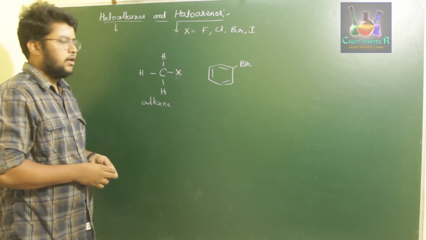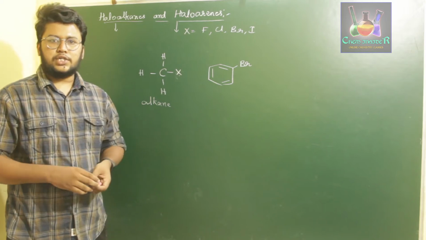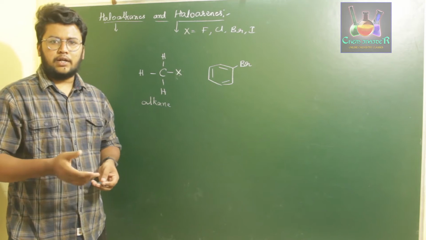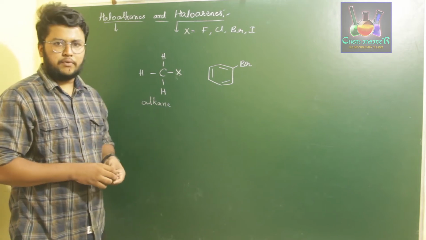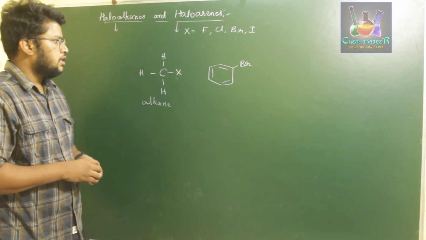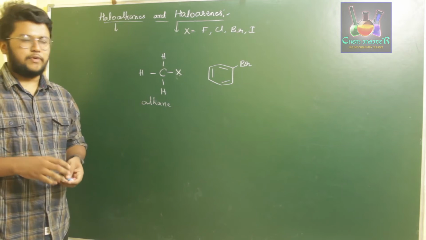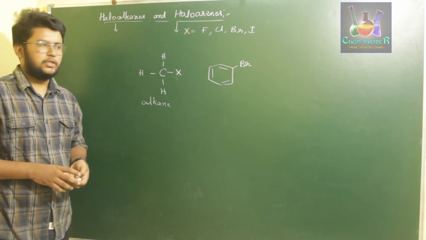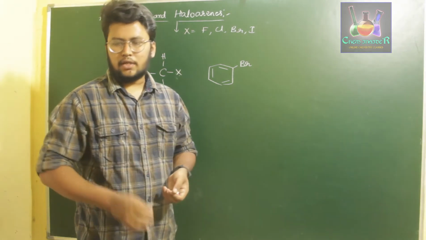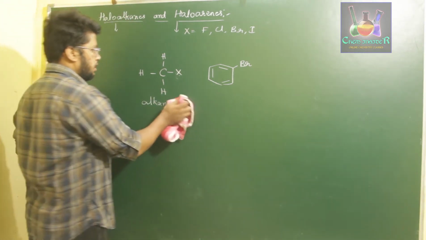Next, the halogen atom may be attached to a specific carbon with different hybridization: an sp3 carbon having a halogen atom, or an sp2 carbon, or an sp carbon having a halogen atom. Thus, in different ways we have classified them on many bases. So we will discuss the different classifications involved in haloalkanes and haloarenes. The first one we are going to discuss is the number of halogen atoms.